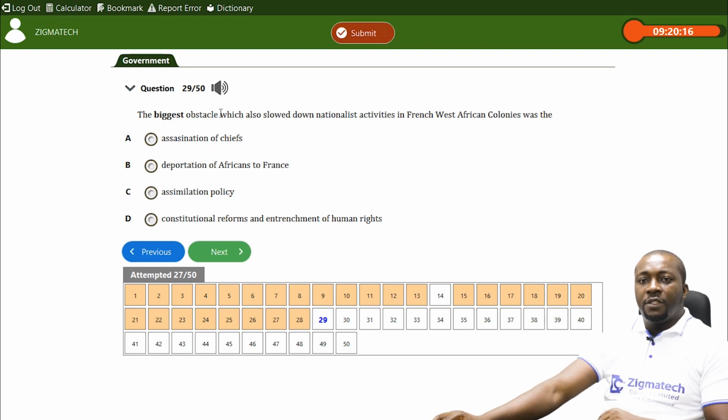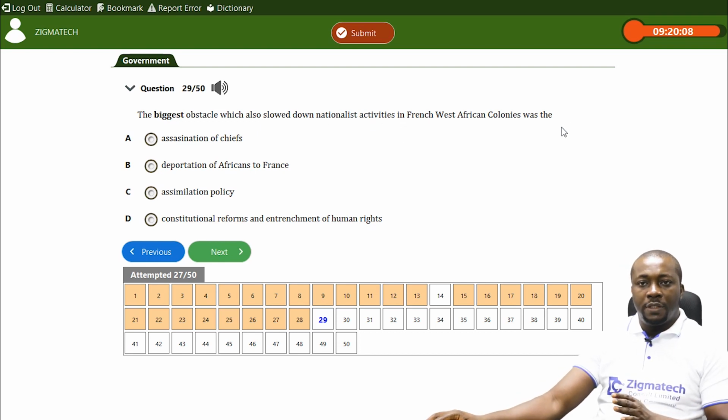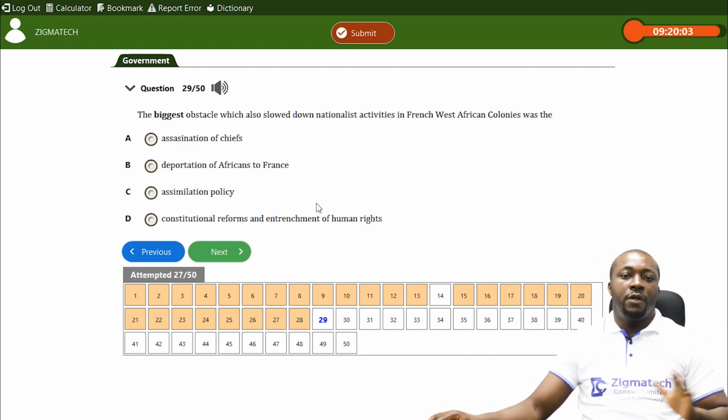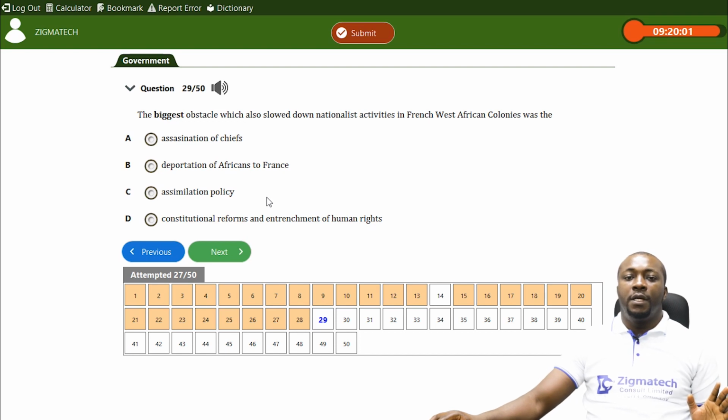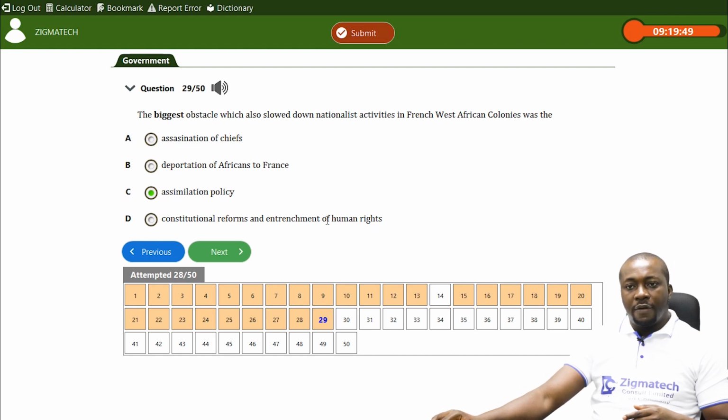The biggest obstacle, question 29, the biggest obstacle which also slowed down nationalist activities in French West African colonies was, of course, this one, the first French colonial policy that they later replaced, and that is the assimilation policy. It's not the assassination of chiefs, it's not the deportation of Africans to France, it's not constitutional reform and entrenchment,